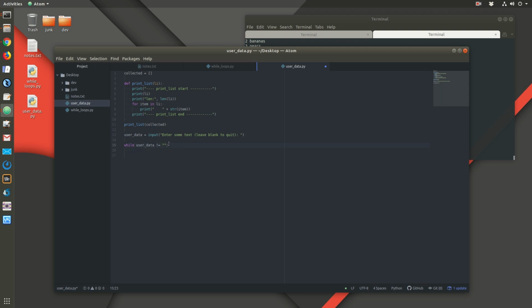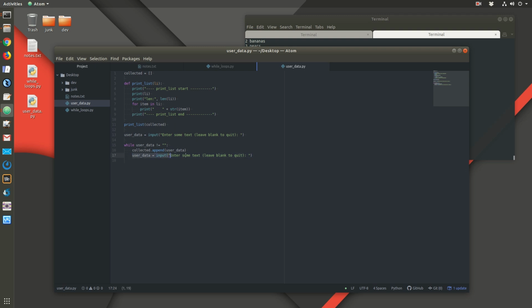Alright, so while user data does not equal the empty string, we're going to add whatever they typed into our list called collected. Collected dot, now how do we add an item to a list? Append. Okay, so what are we appending to our list? Whatever they typed in, the user data. Okay, then since this is a while loop, we want to ask them for the user data again. So this line I'm going to copy under here.